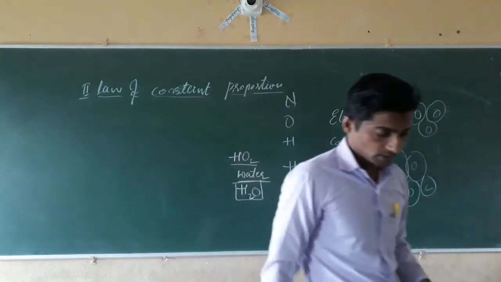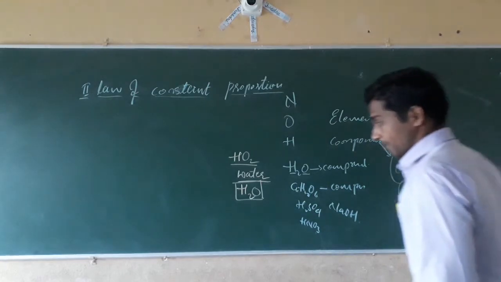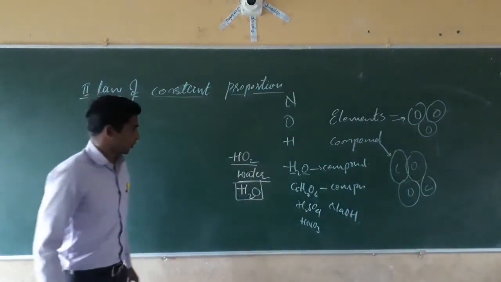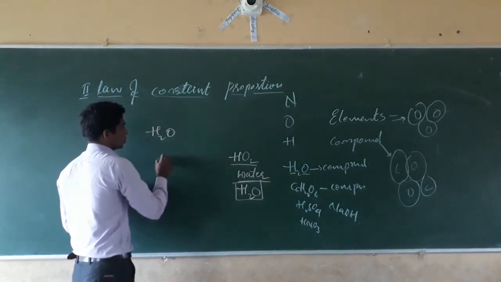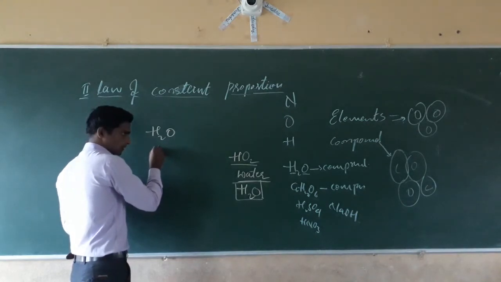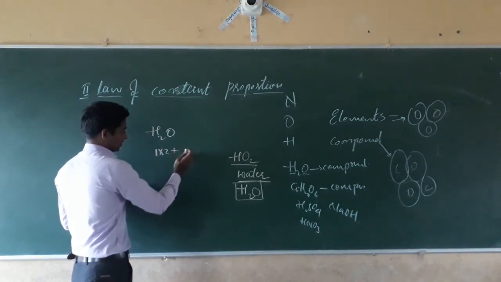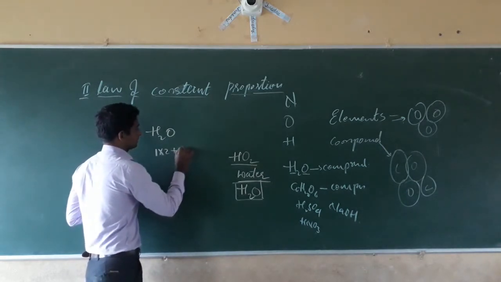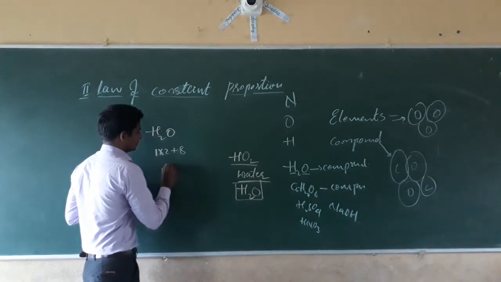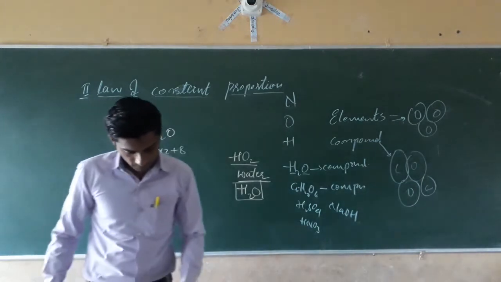Next, dear students, the compound water is formed by the combination of two or more elements, and they should be in a definite proportion. In the case of the water molecule, they are combined in a ratio. See here, the atomic mass of hydrogen is 1 into 2, plus oxygen, which is 8. That is 2 plus 8, that is 10. Isn't it? Sorry.